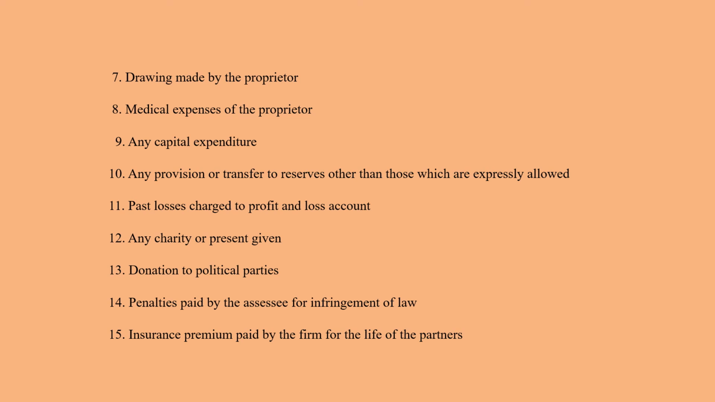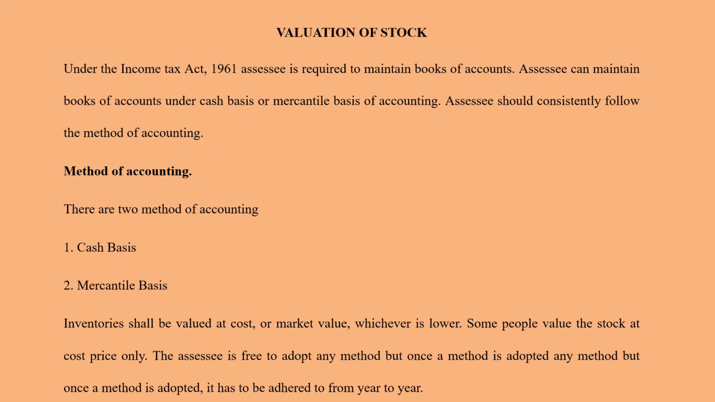Drawings made by the proprietor, medical expenses for the proprietor, any capital expenditure, any provision or transfer to reserves other than those which are expressly allowed, past losses charged to profit and loss account, any charity or present given, donation to political parties, penalties paid by the firm for infringement of law, insurance premium paid by the firm for the life of the partners. Next is the valuation of stock.